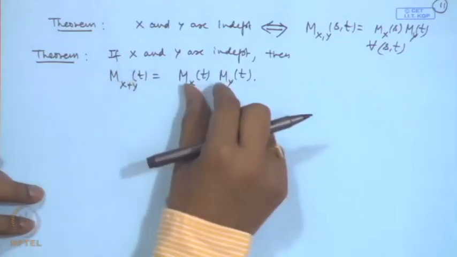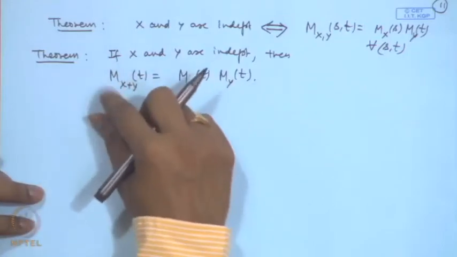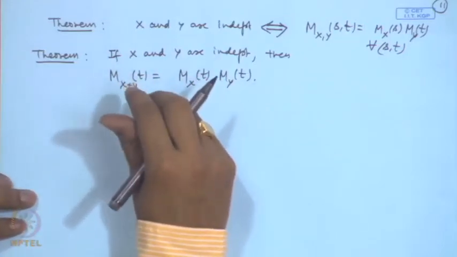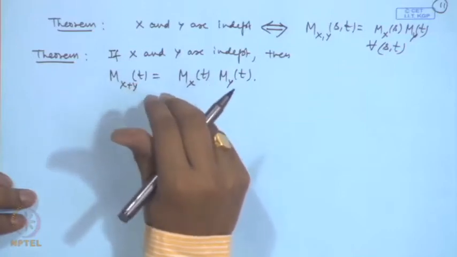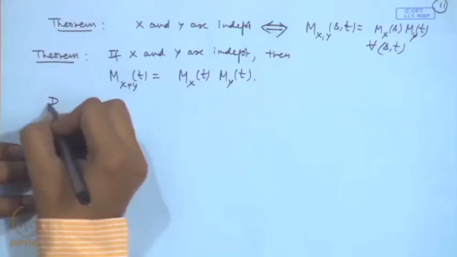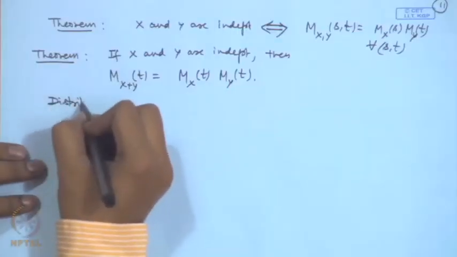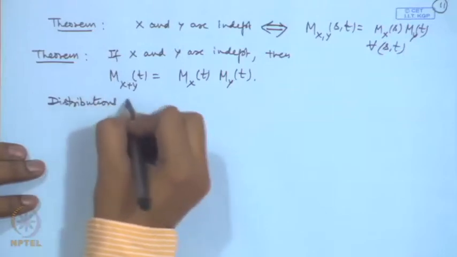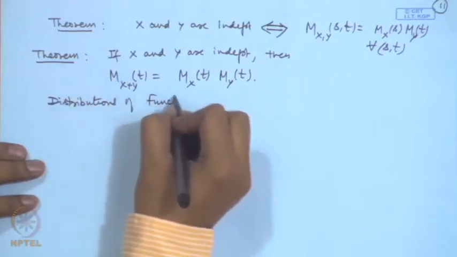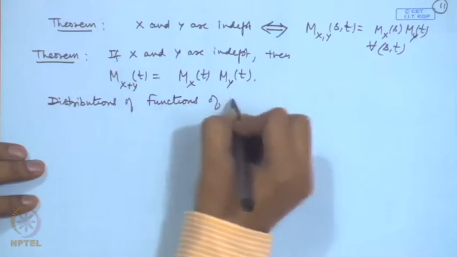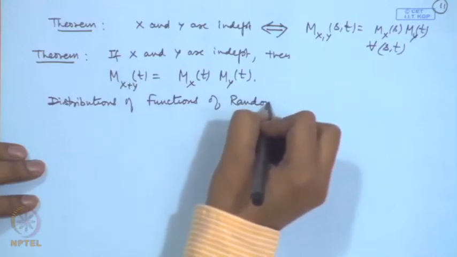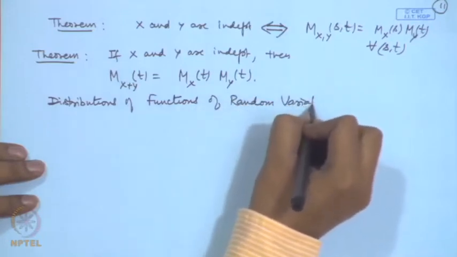Now, using the moment generating functions, if the random variables are independent, one can find out the distribution of the sum, but many times we may be interested in the distribution of functions of random variables.